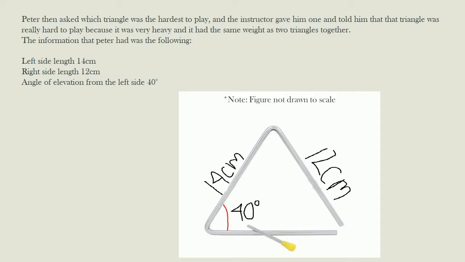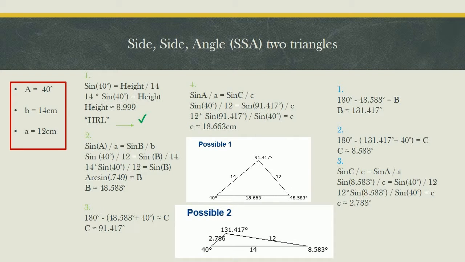Left side length 14 centimeters. Right side length 12 centimeters. Angle of elevation from the left side 40 degrees. Remember, this is the hardest triangle to play, therefore there are two triangles.